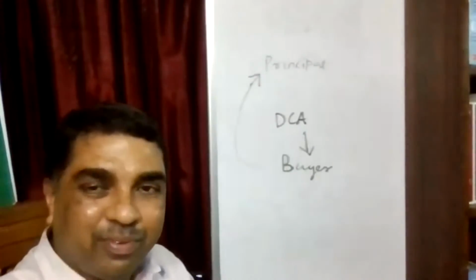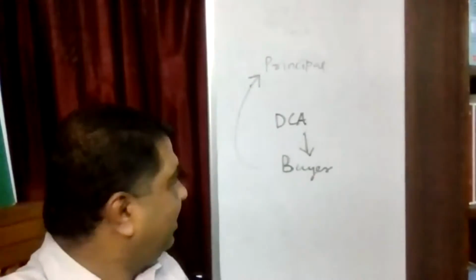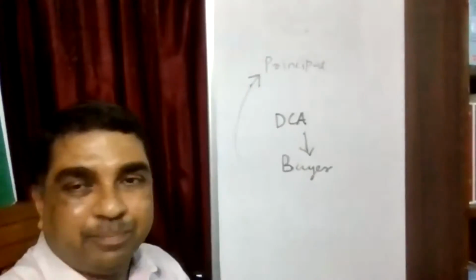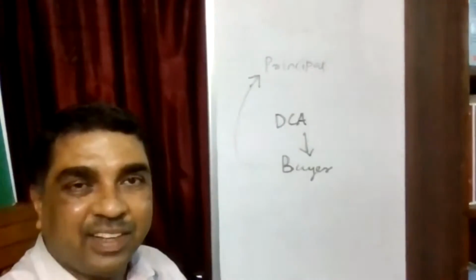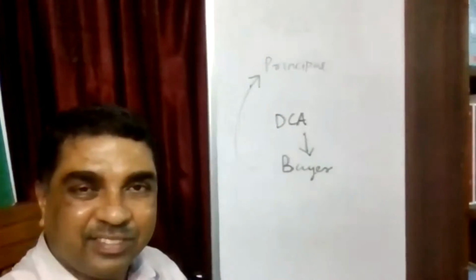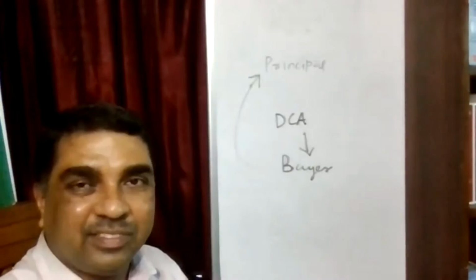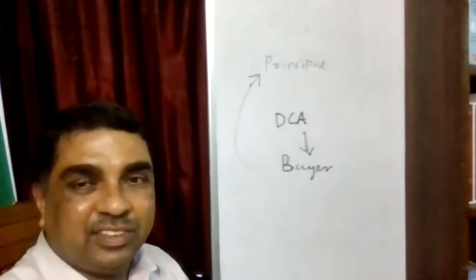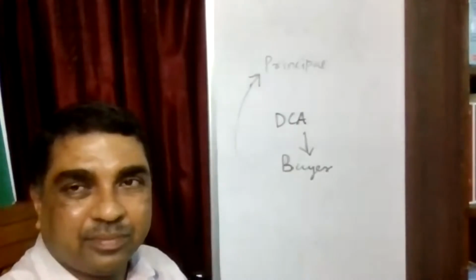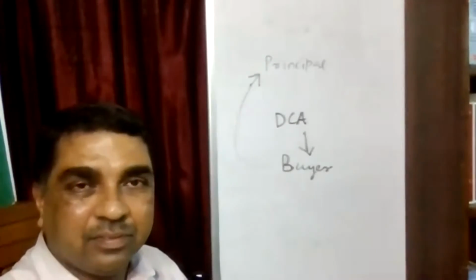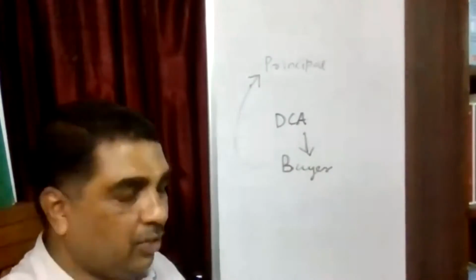Now here the biggest question comes that if DCA is giving a loan, DCA may be charging some interest. Yes or no? Interest may be charged. Can you reply? Yes, sir. Okay.